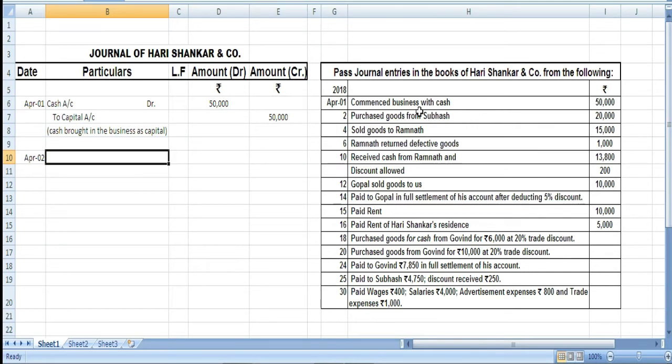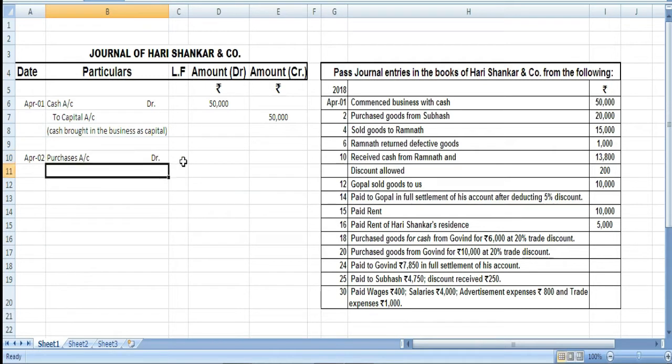So we will assume that the goods are being purchased from Subhash on credit. So here two accounts that are affected are, one is purchases which comes from nominal account, and since purchases is our expense coming from nominal account, we are going to debit purchases.